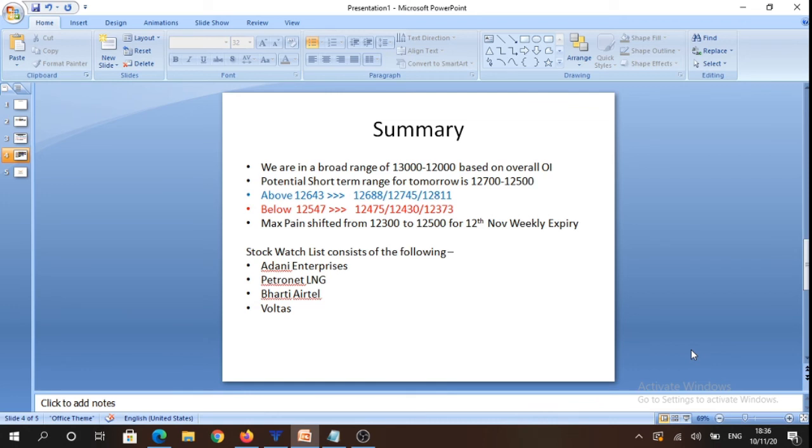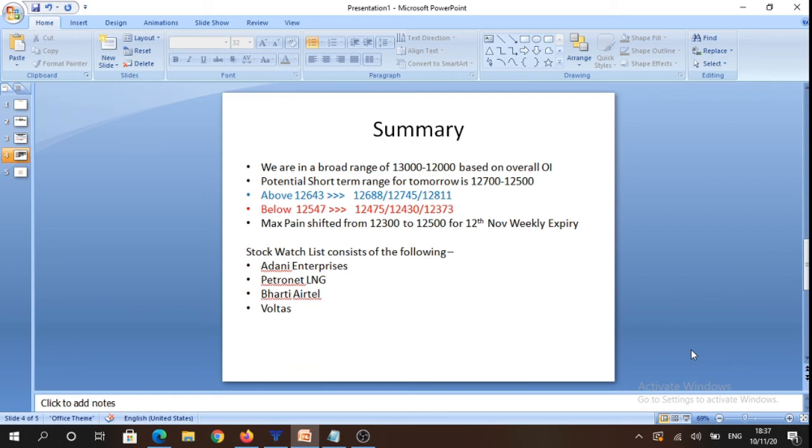We look for buying opportunities above 12,643 level for potentially 12,688, 12,745 and 12,811 levels, and on the flip side below 12,547 we'll look for selling opportunities towards 12,475 levels, 12,430 levels and potentially 12,373 levels. And max pain has shifted from 12,300 to 12,500 levels for 12th November weekly expiry.